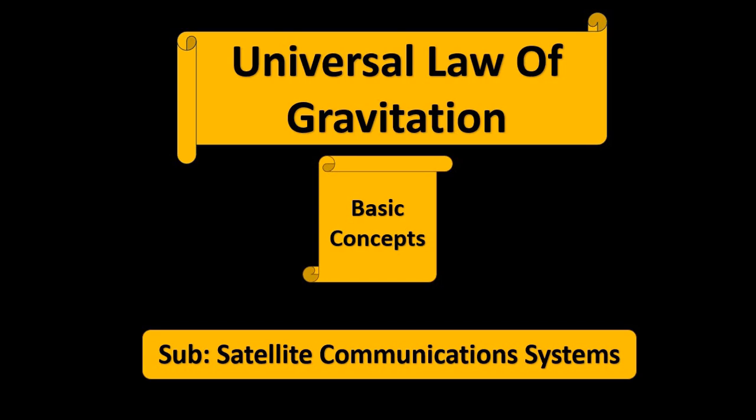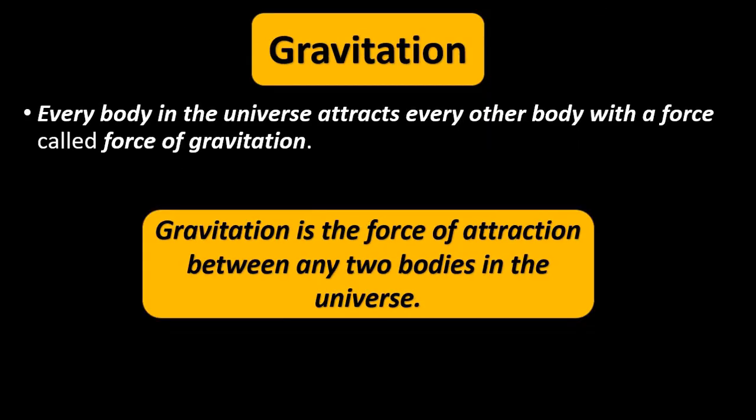Hello friends, so here is another topic related to the concept of gravitation, which is the universal law of gravitation. As per the concept of gravitation, every body in the universe attracts every other body with a force which is called the gravitational force.